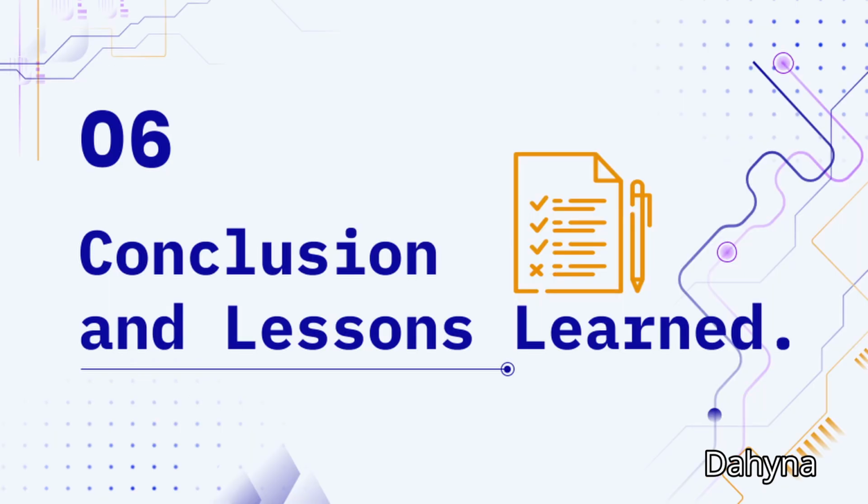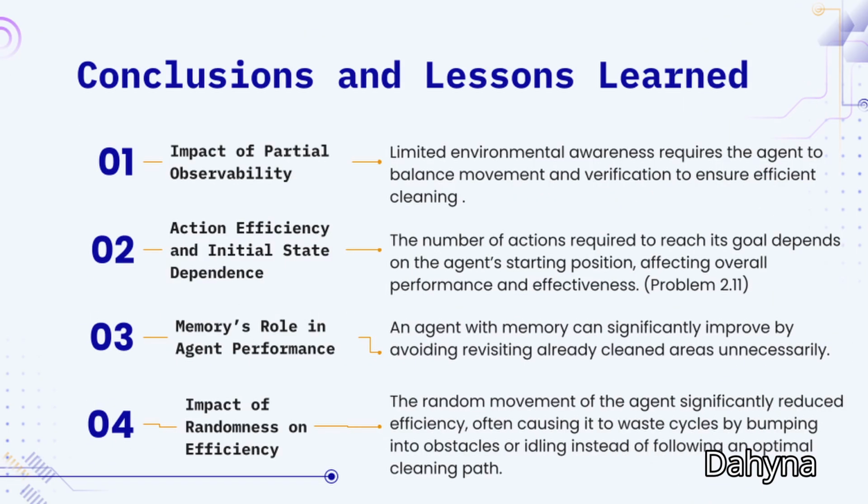Conclusions and lessons learned. Impact of partial observability. Limited environmental awareness requires the agent to balance movement and verification to ensure efficient cleaning. Action efficiency and initial state dependence. The number of actions required to reach its goal depends on the agent's starting position, affecting overall performance and effectiveness. This was seen in problem 2.11.